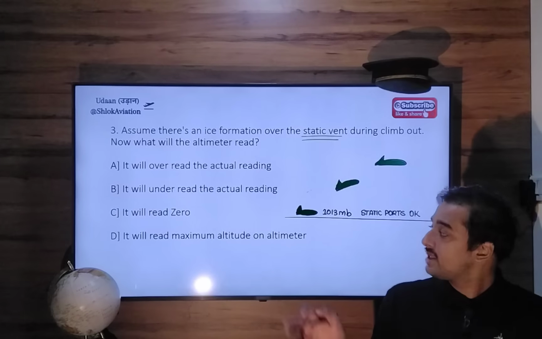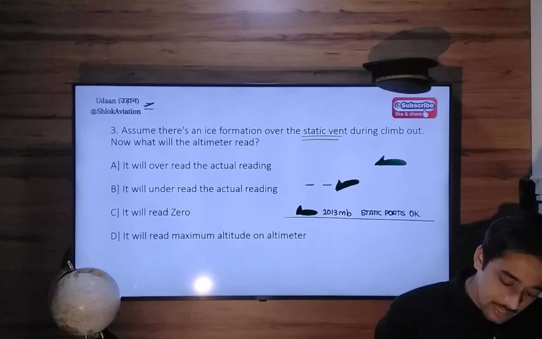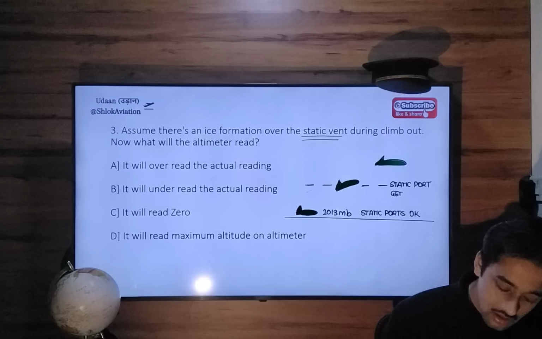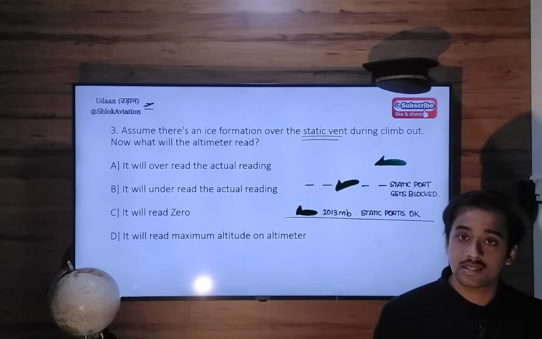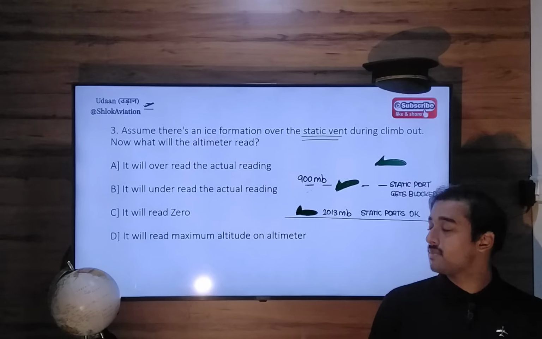Okay. Now during the climb out from this airport, at this level, the static port gets blocked. Let's say at this level the static pressure is 900 millibars.